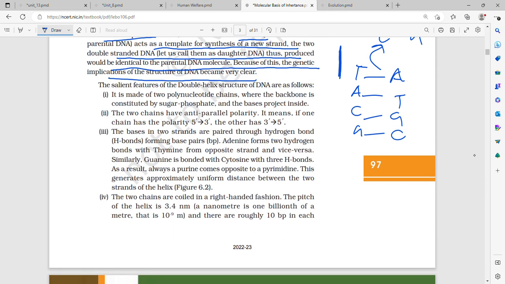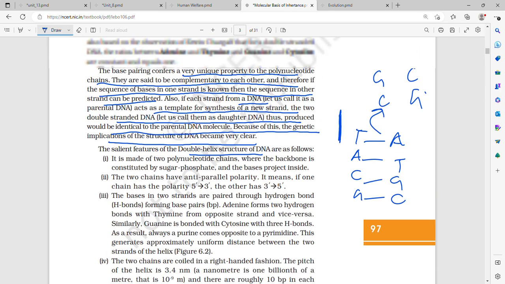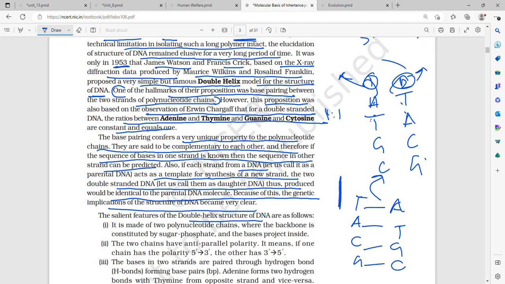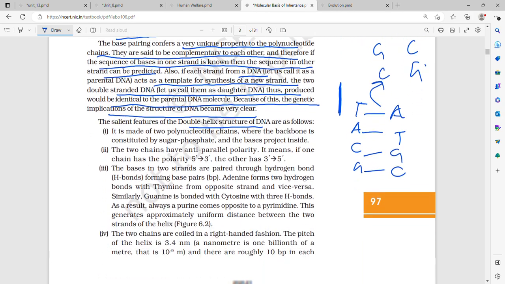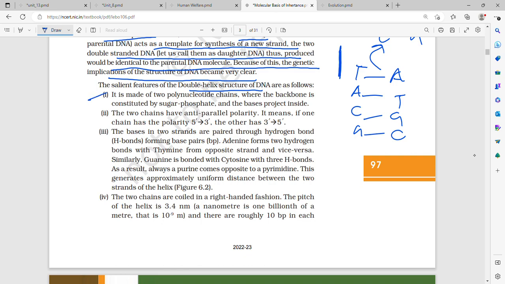So what are the salient features of the double helical model, which was proposed by Francis Crick and James Watson in 1953? They are as follows: the DNA is made up of two polynucleotide chains where the backbone consists of sugar and phosphate and the bases project inside. The two chains have anti-parallel polarity, that is, they are anti-parallel to each other. One is 5' to 3', the other is 3' to 5', and the bases in the two strands are paired by hydrogen bonding, forming base pairs.